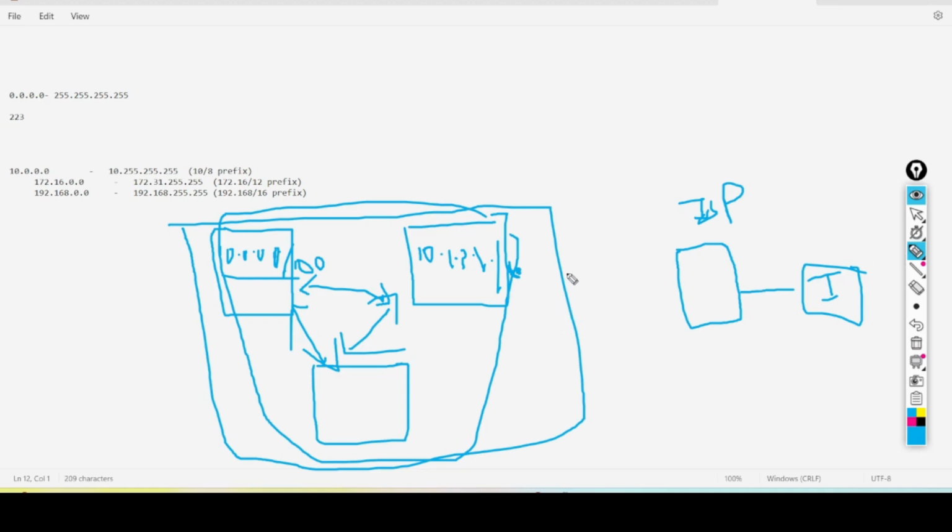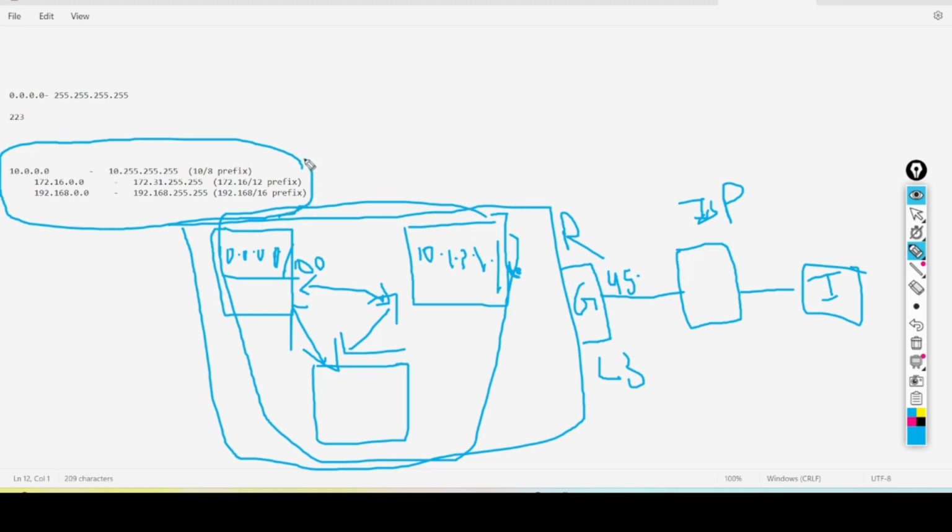So here they will provide another layer. You can say that is the router or gateway or L3 device. So these are the devices that will be here. Here it should be the public IP. So I have given a 45 range, but there is no 45 range in the private IPs.